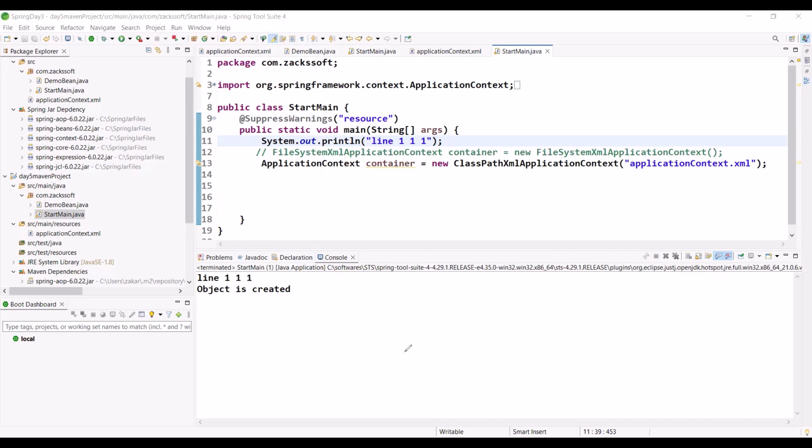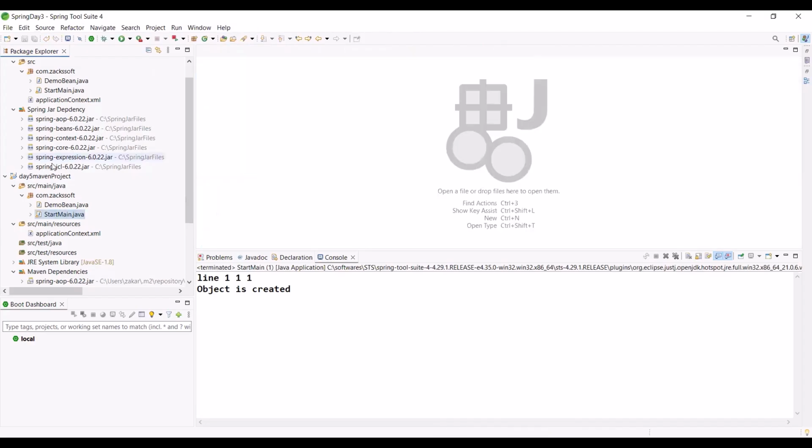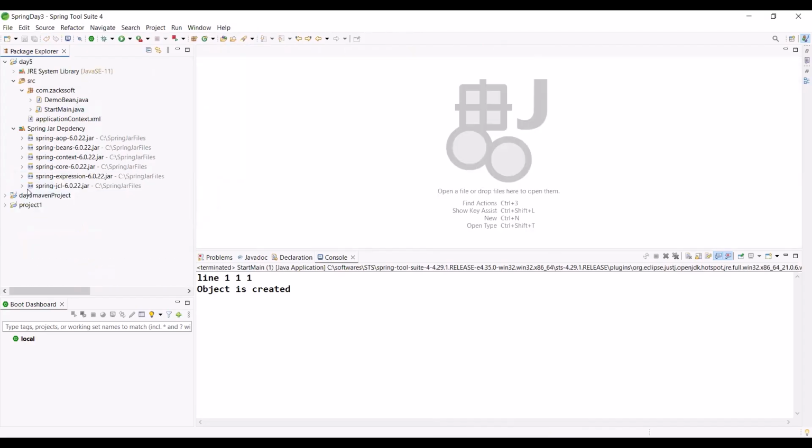So now let me repeat again what we actually discussed in today's class. First of all, just observe. Maybe you have some questions, don't worry, I'm explaining right now. Just 1 minute. Let me close all the files. First of all, I have created one project. Then I added this dependency, right? I downloaded the jar file. Then I added the dependency, right? I hope there is no question to understand, right?